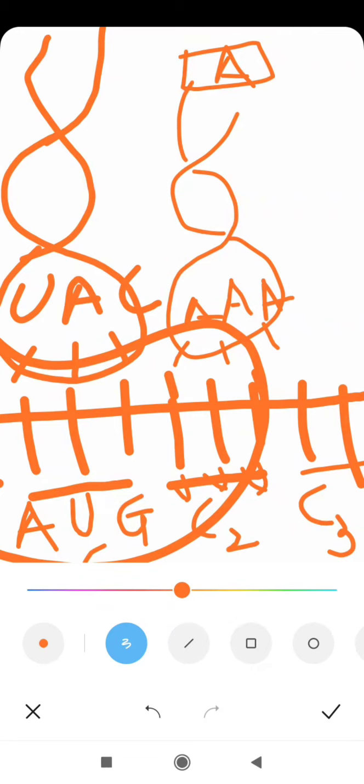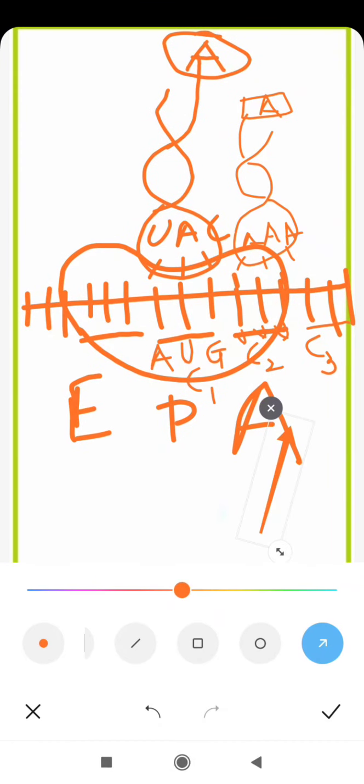Okay. So in this way, this second amino acid is attached. Where is it accepted? It is accepted at the A site. The second amino acid with the second tRNA molecule is accepted at the A site. Only the first one is accepted at the P site, which codes for methionine, and this is the initiation codon. It lies on the P site.